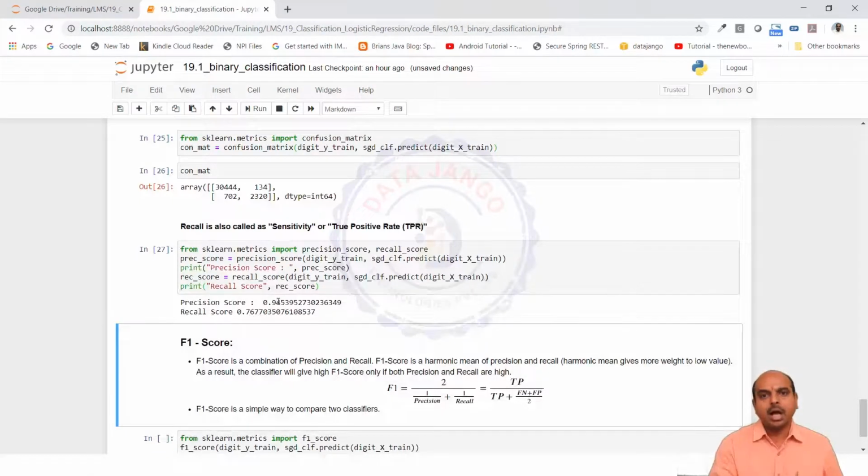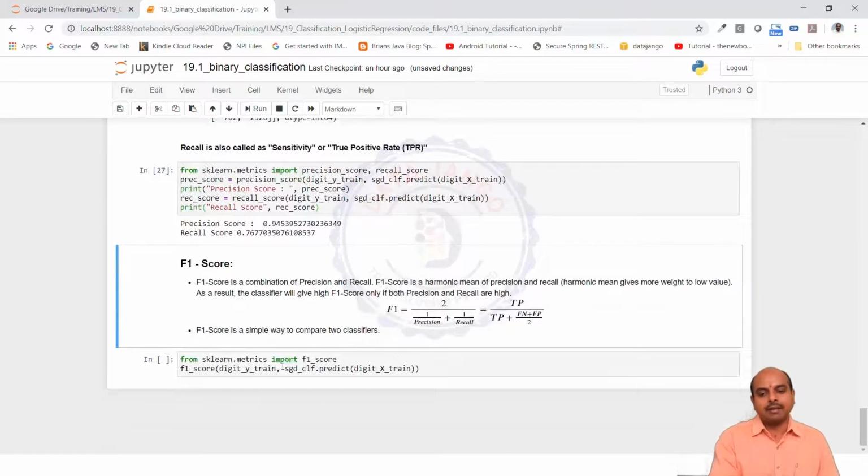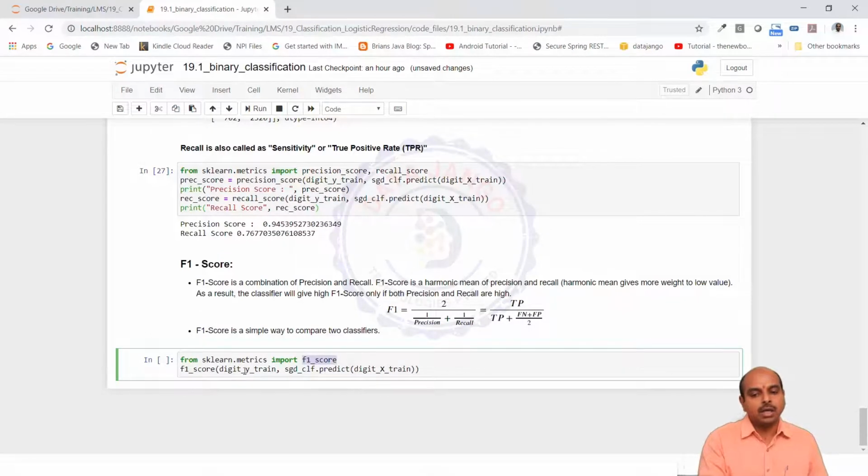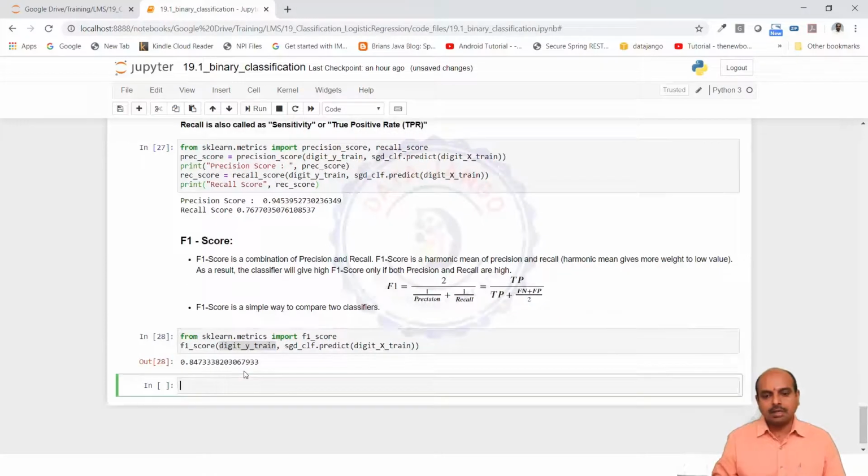94% precision means out of all the positive predictions, 94% are correct. If 100 records it predicted as belonging to 5, 94 are correct. And 76% recall means out of 100 positive records present in your data set, it is predicting only 76 correctly. 25 are predicted wrongly. To calculate F1 score, there is a method called F1 score, and that also takes the Y value and the predicted Y value, and then calculates the F1 score. I have got 84% F1 score.